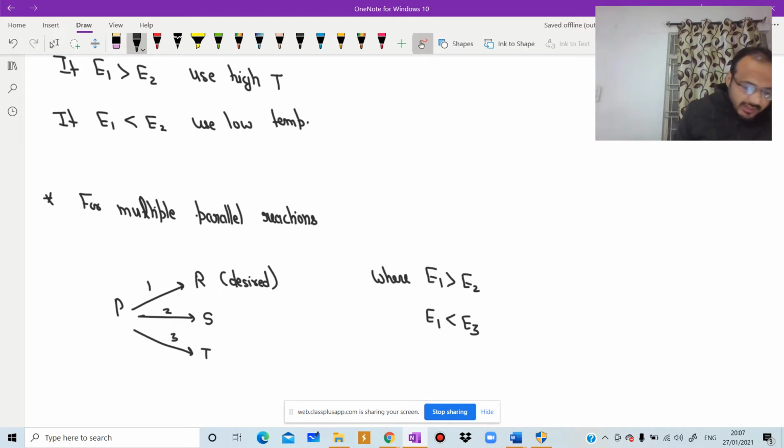So we know that E1 greater than E2 requires a higher temperature and E1 less than E3 requires a low temperature. So if we have parallel steps and if one requires a higher temperature and another a lower temperature, then a particular intermediate temperature will be the best that will provide the most favorable product distribution.